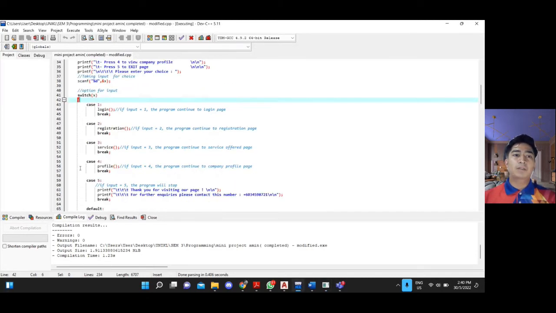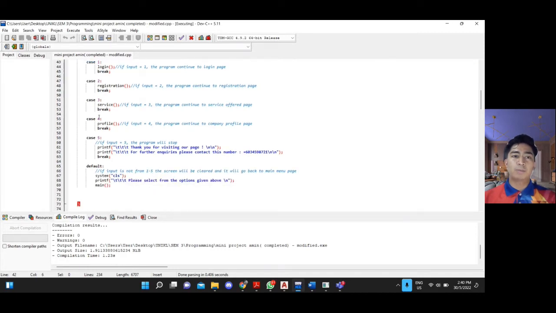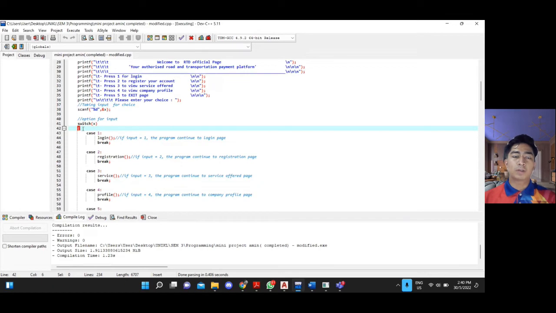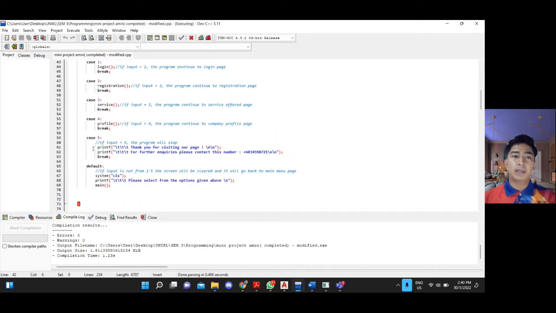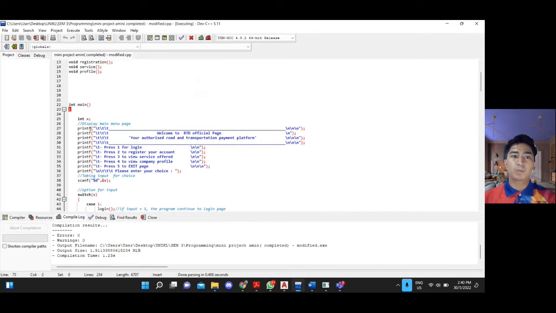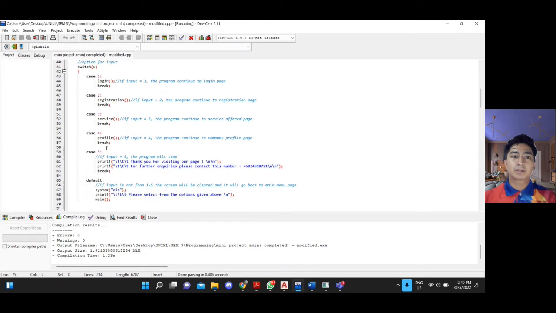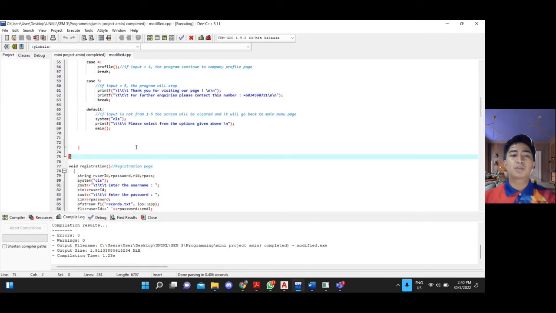And then after all the cases, in the programming we need to close with the bracket. This one is for the bracket of the case, and this one is for the bracket of the main menu page. It starts with the main menu page until the case. So that's all for me. I will pass to my friend, Muhammad Amin. Thank you.